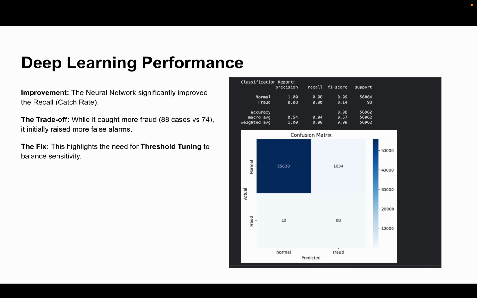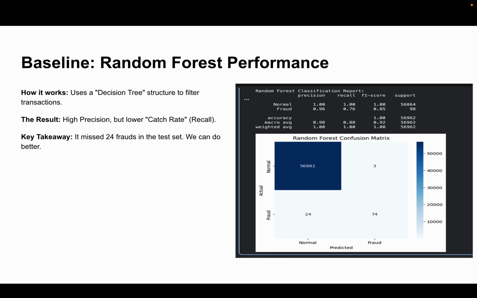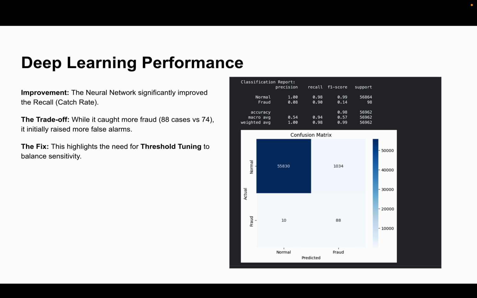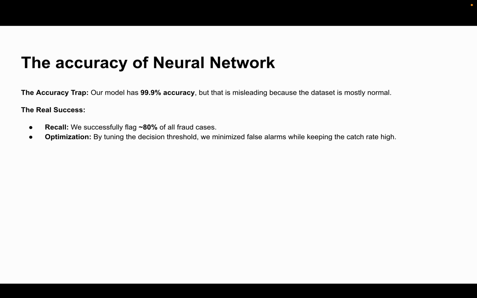However, it raised more false alarms compared to the random forest model, which had three, but this has 1,034 raised alarms. So that means we would have to do some threshold tuning to balance the sensitivity so it is not so sensitive.